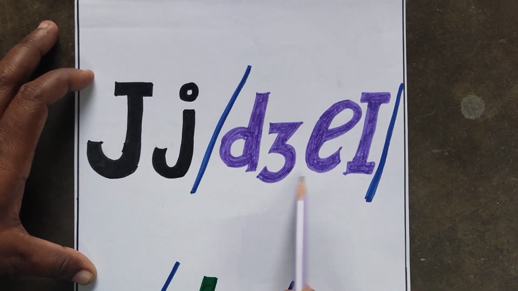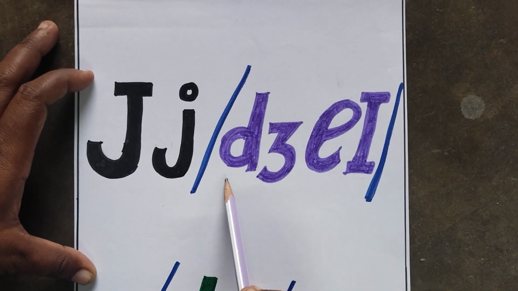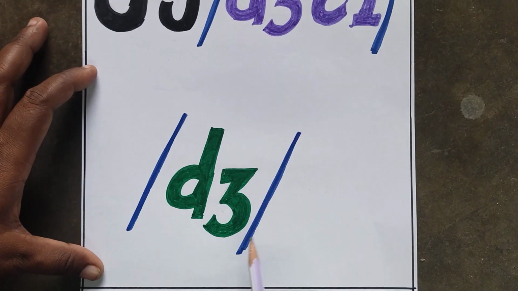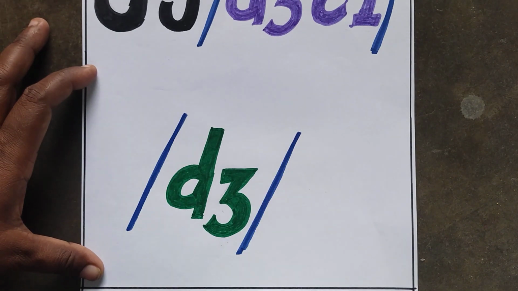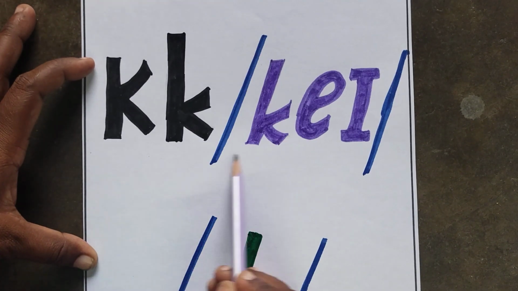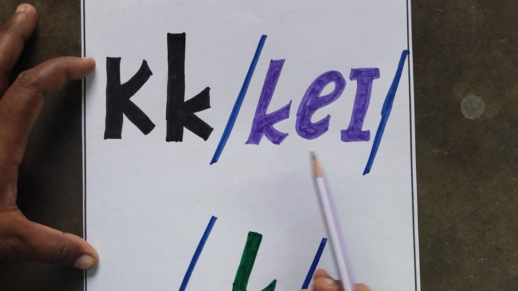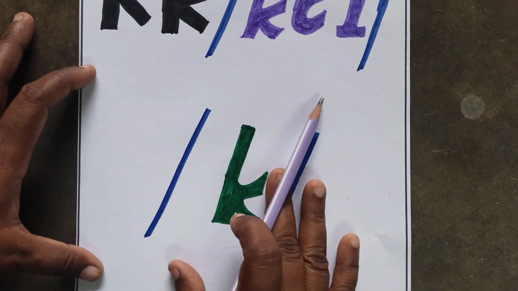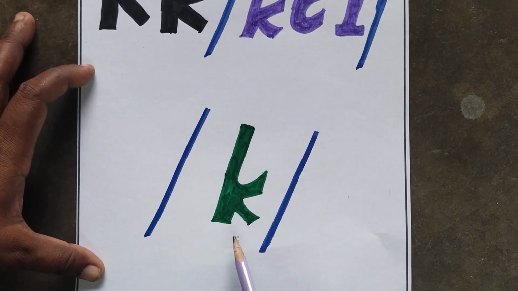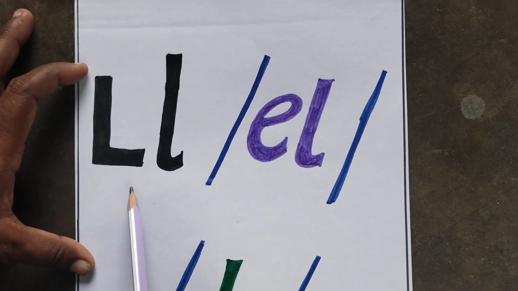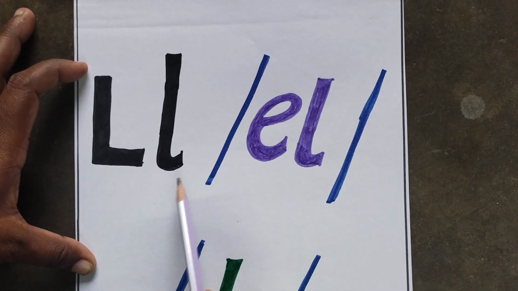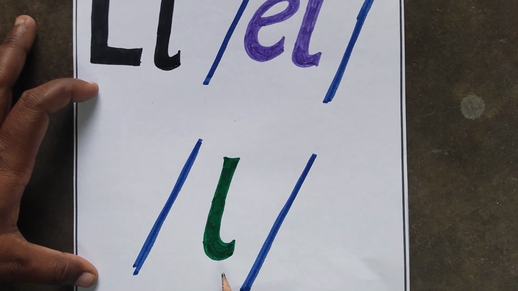The name of the letter is J. J. The sound of letter J is Itch. The name of the letter is K. K. The sound of letter K is Ik. The name of the letter is L. L. The sound of letter L is Ill.